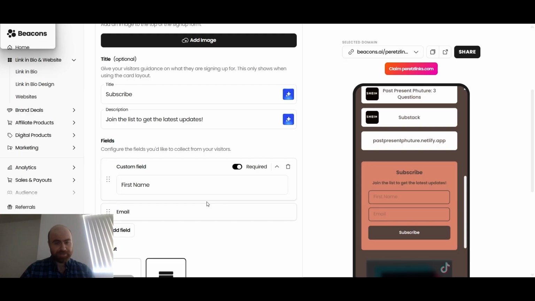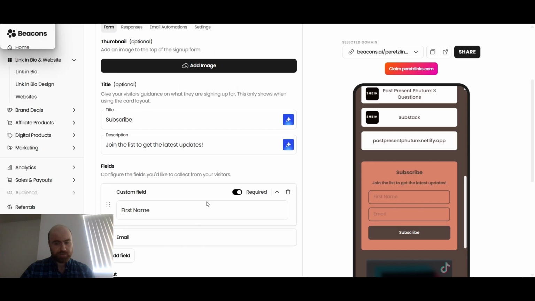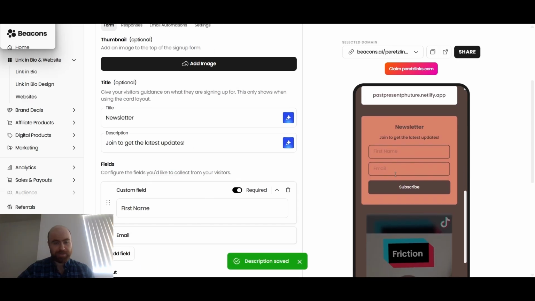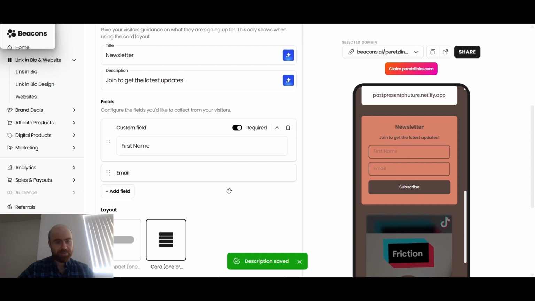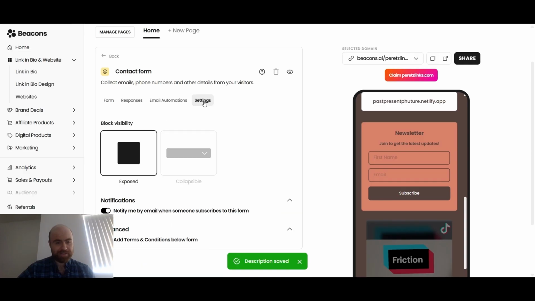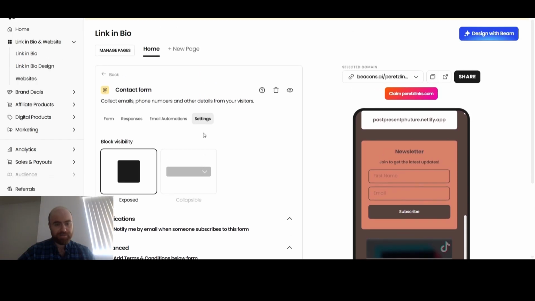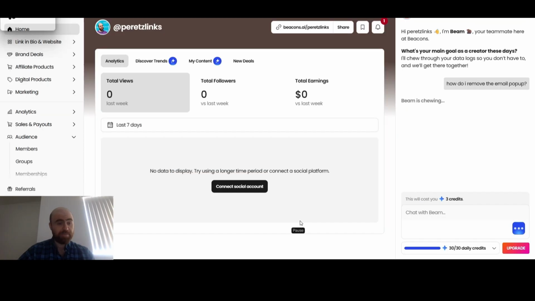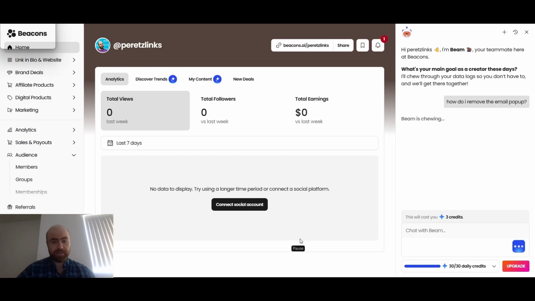So we got that there. If you want to get the latest updates, you have to subscribe. I feel that's a little bit better. Awesome. Go to settings, exposed. Awesome. Okay. Contact form, we have a TikTok. I'm sure there's other blocks we can add. Let's keep it basic for now. Got the header, got the links. Good stuff. So now we put the email pop-up, we want to get rid of it.